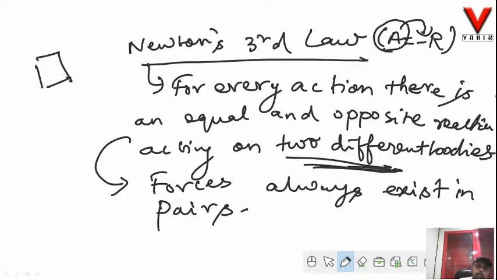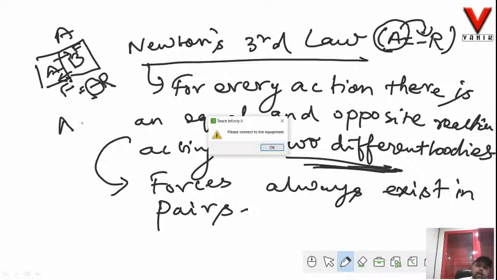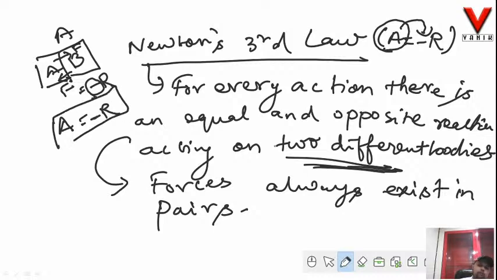Say this is a body A, this is another body B. If A is applying a force on B, so this is my action, definitely B has to apply a force on A, and that is my reaction. I denote it by a negative sign because it is opposite to the direction of the applied force or action. So both action A and reaction R will be equal in magnitude but opposite in direction. So A is equal to minus R.